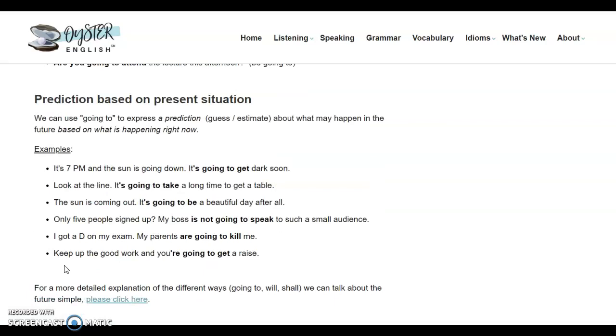And this is the main application going forward for us in this lesson. We'll be looking at some weather forecasts in which the going to future is extremely useful. Another video after this will be linked where you will go through the going to future and its applications for predictions. So I recommend you go and watch this video after this.